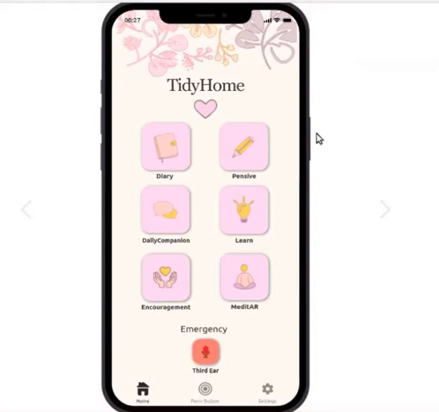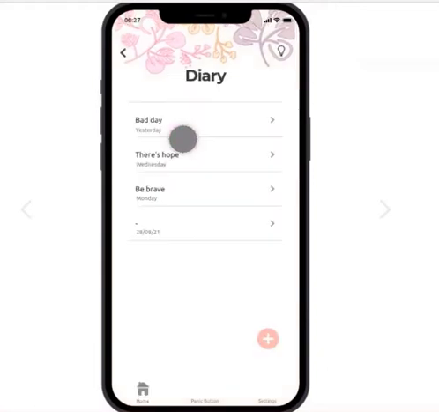When the user is done with the questionnaire, it comes to the home screen of the application. In this screen, we can see all the features. We have 6 different features plus 2 more, which are in these 2 options. I'm going to go through all of the features. First, I'm going to click on diary.